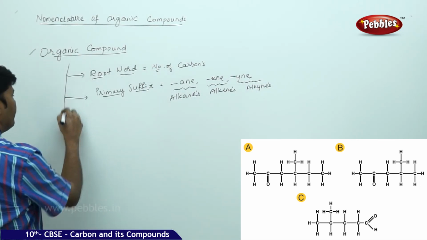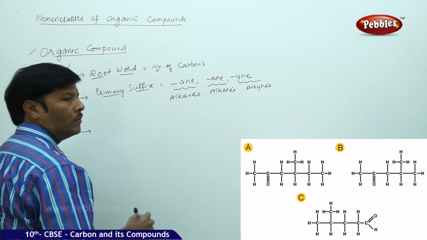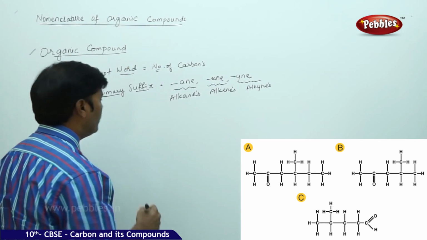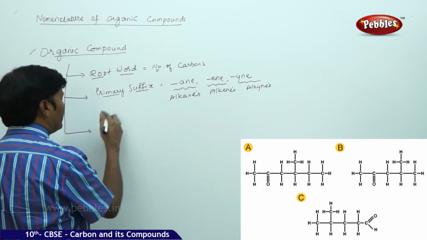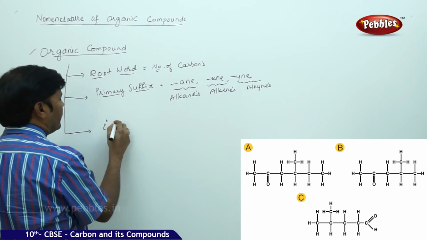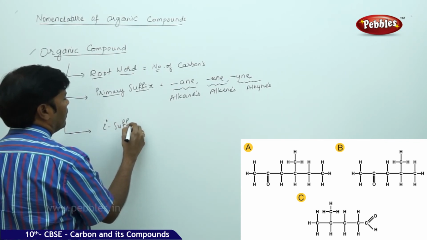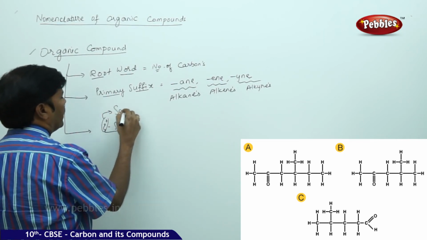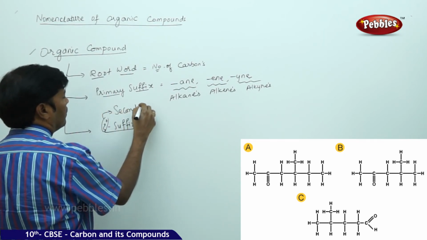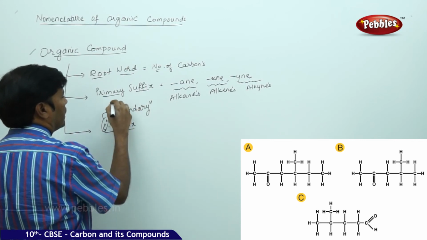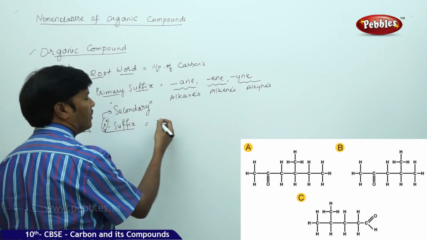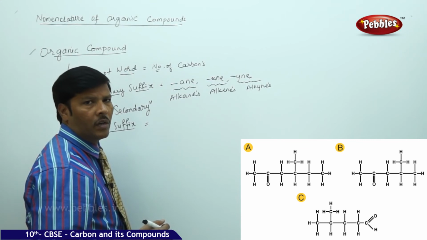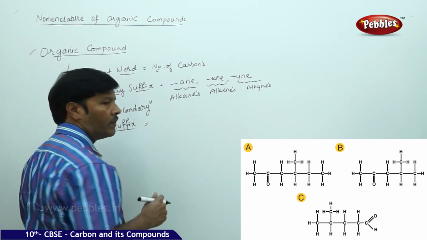Apart from this, after the primary suffix you can go for the secondary suffix. The secondary suffix actually gives the technical name of the functional group.